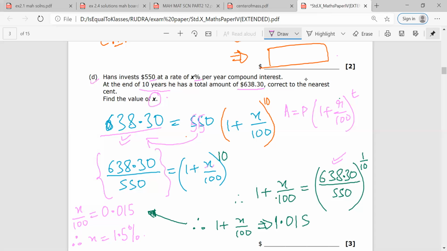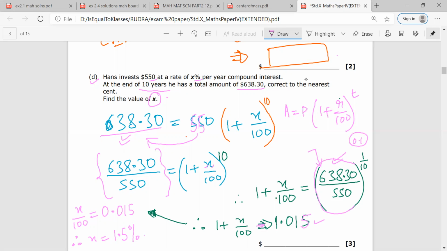Mr. Rudra, is there a confusion? No, sir. Now you have to use the calculator. When you use the calculator, you basically have to get the answer of this first and then raise it to 0.1. When you do that, this is the answer that you will get. Mr. Rudra, any confusion? No, sir.